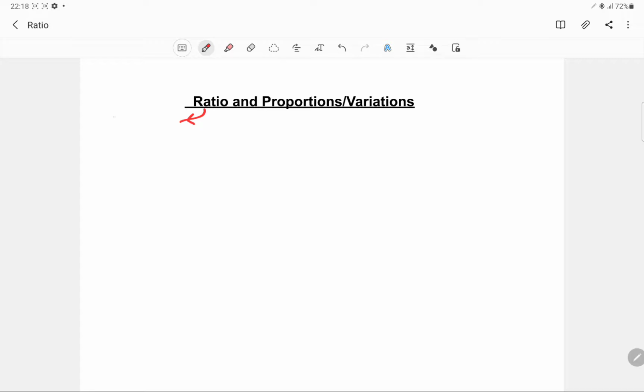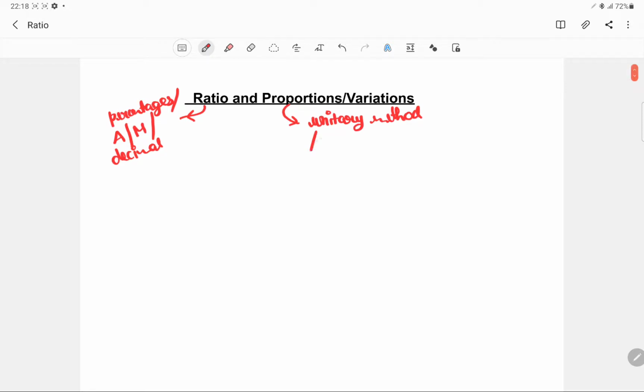For example, ratio you'll find application in say percentages or alligation and mixtures or even decimals. And proportion you will find applied in concepts like the unitary method, which we'll be discussing in the next video. Unitary method questions are, for instance, five children are eating 40 chocolates, so how many will eat 20, all that stuff. And along with that, time, speed, and distance, and work done. All of that will have the application of proportions.